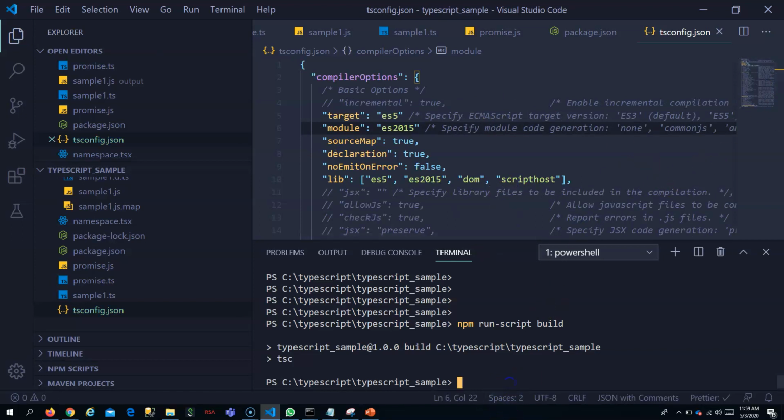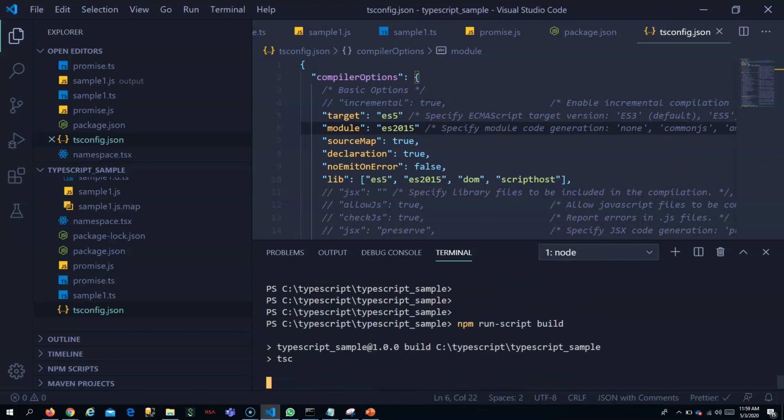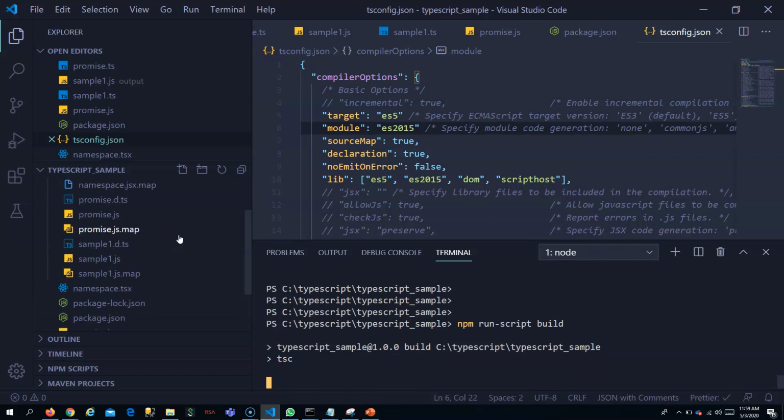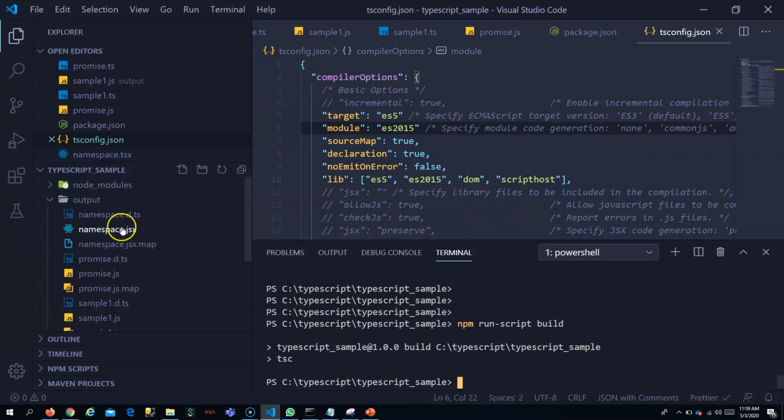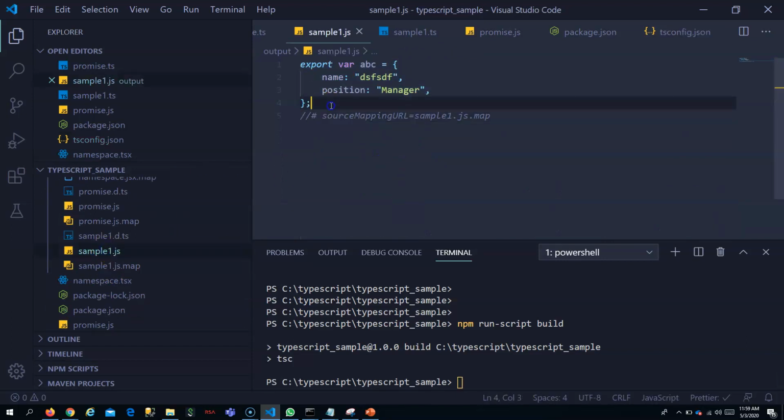So by this option, you can even build it for backend Node, which makes use of CommonJS. If I say like this, it will build it for the browser. So by making a change in this option, you can make it build for anything. Now if you see this sample1.js, you will see it as the ES2015 module system.